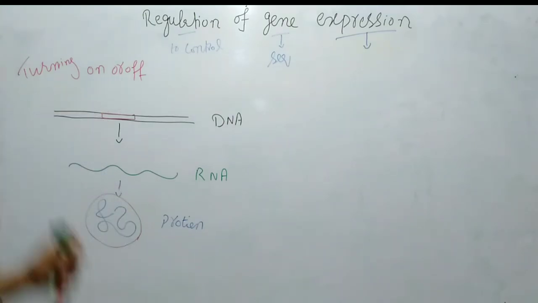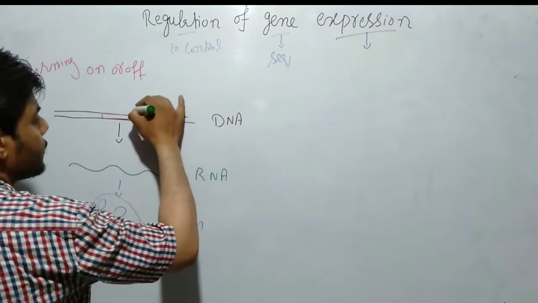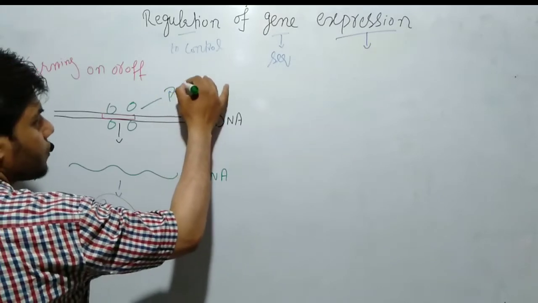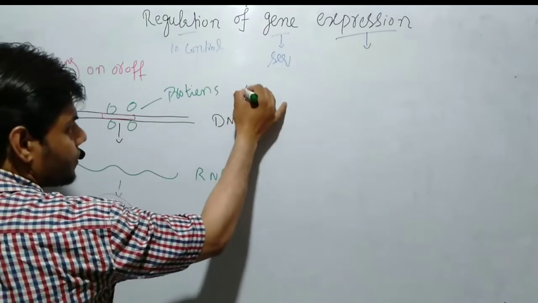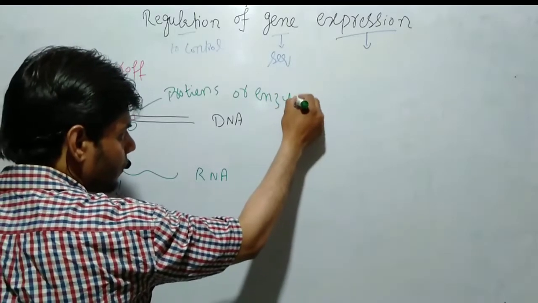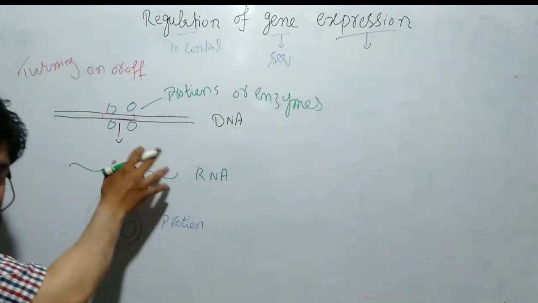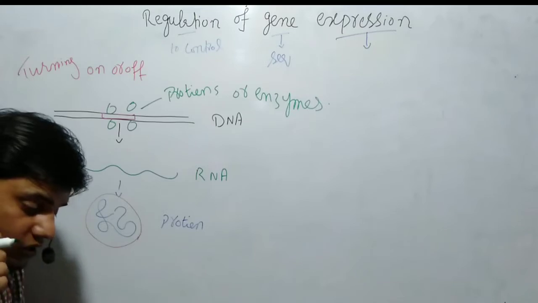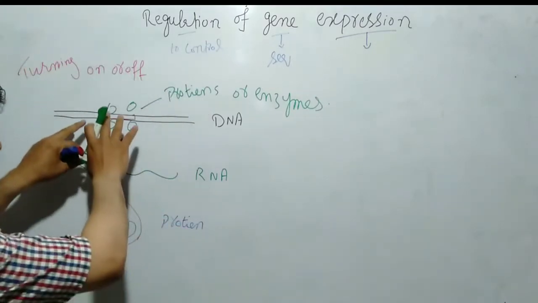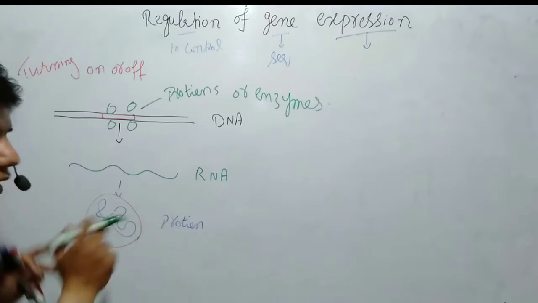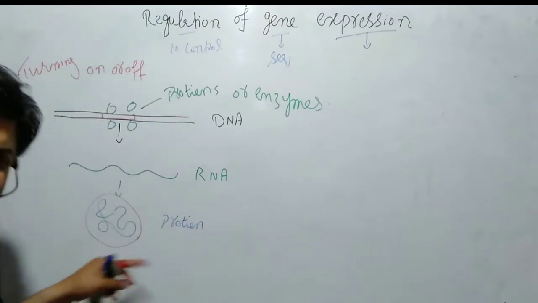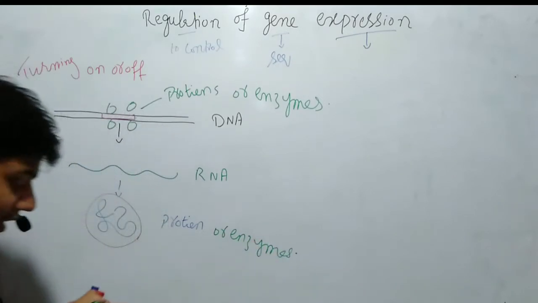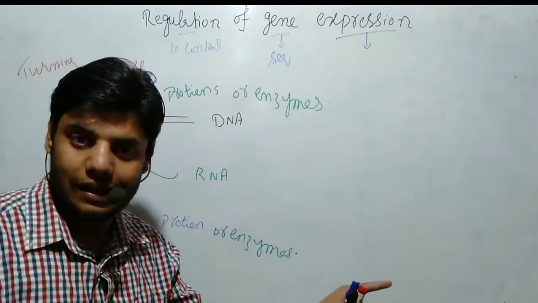Now, if this gene is controlled by a certain type of protein, let's suppose some proteins or enzymes are bound to it, they can enhance or start the turning on of the gene. When the gene is turned on, we get RNA, and from RNA we get protein, or enzymes, which are used by the cell.